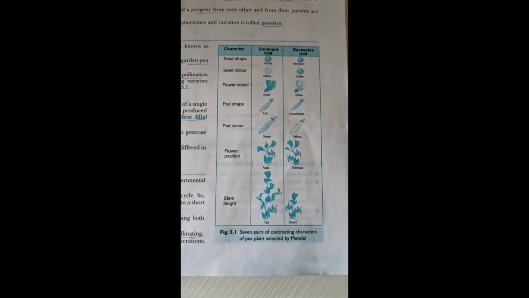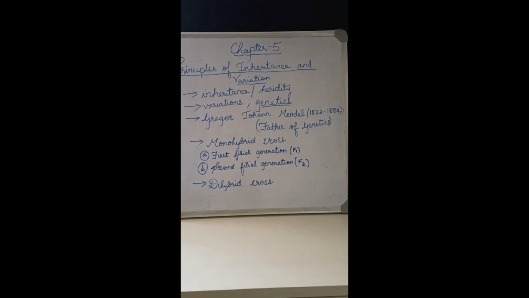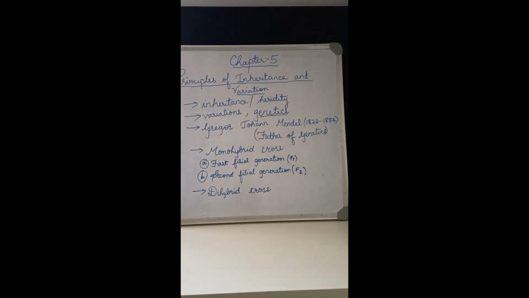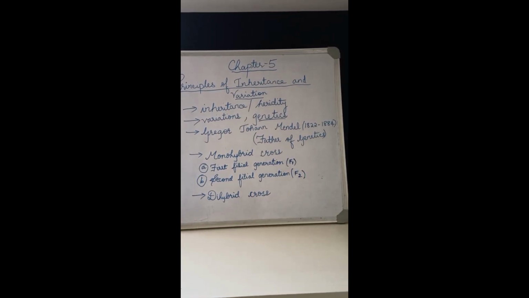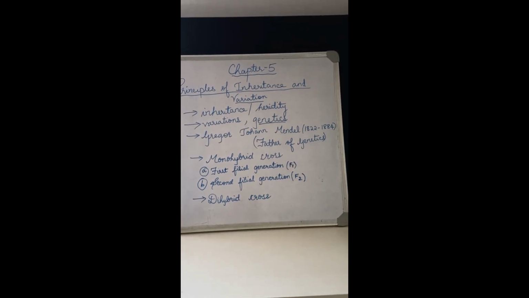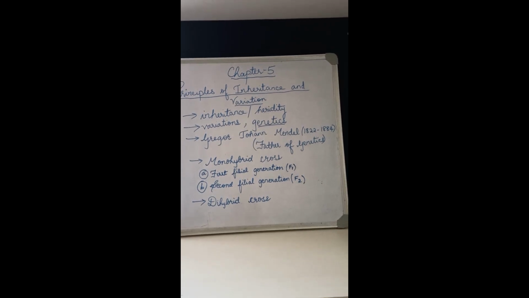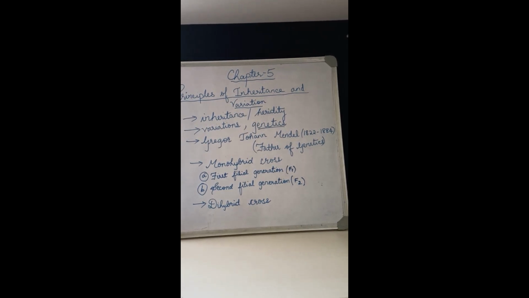Next, let us see the difference between monohybrid cross and dihybrid cross. Gregor Mendel conducted artificial pollination or cross-pollination experiments in the pea plant, Pisum sativum. He observed one trait, or one pair of contrasting characters, at a time.